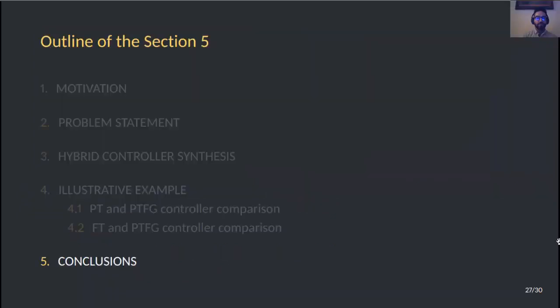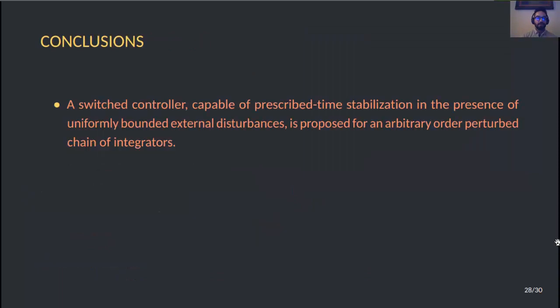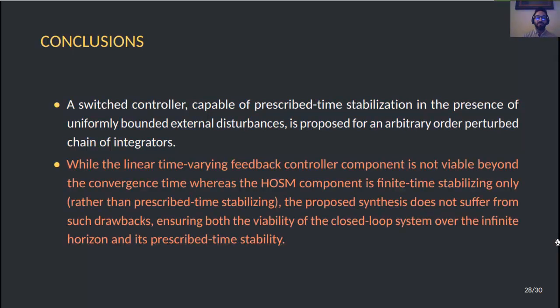At the end of this presentation, we would like to give some conclusions. First, a switched controller capable of prescribed time stabilization in the presence of uniformly bounded external disturbances is proposed for an arbitrary order perturbed chain of integrators. While the linear time-varying feedback controller component is not viable beyond the convergence time, whereas the HOSM component is finite time stabilizing only, rather than prescribed time stabilizing, the proposed synthesis does not suffer from such drawbacks, ensuring both the viability of the closed-loop system over the infinite horizon and its prescribed time stability.